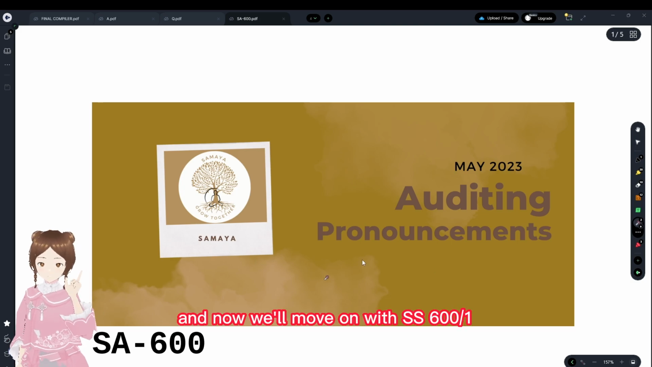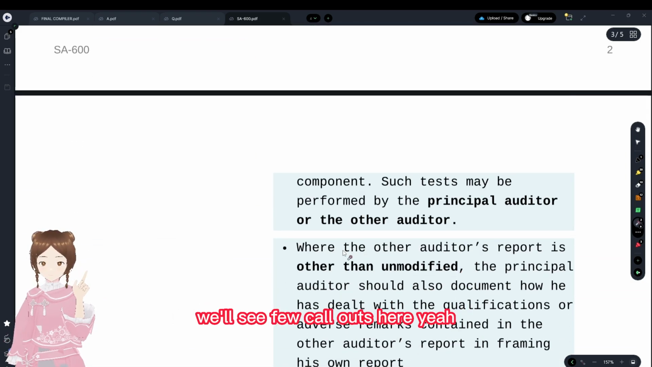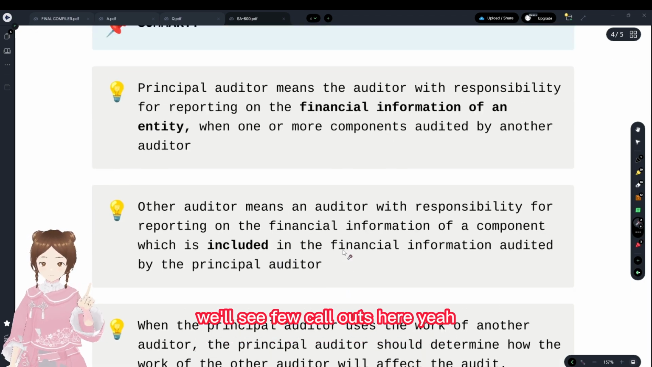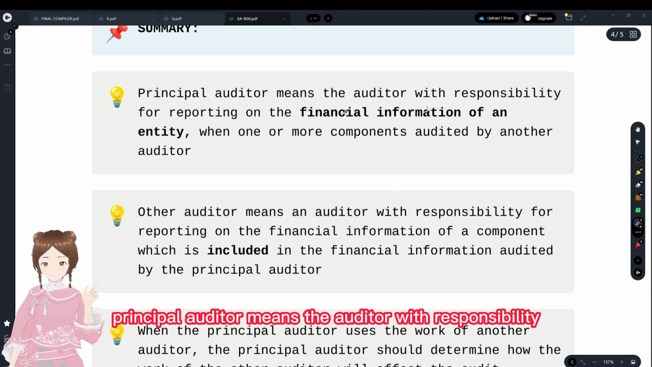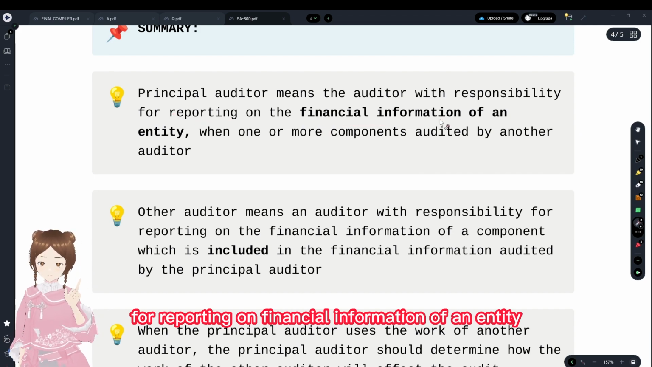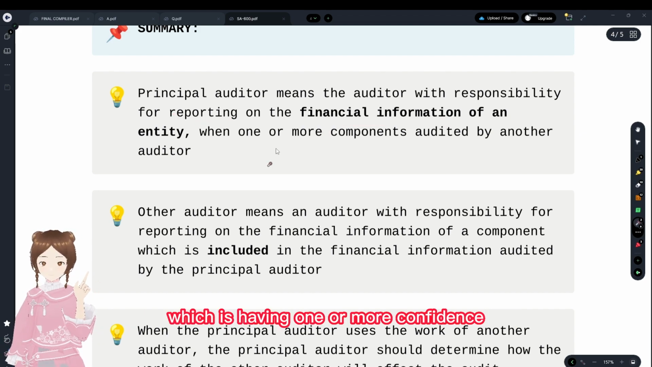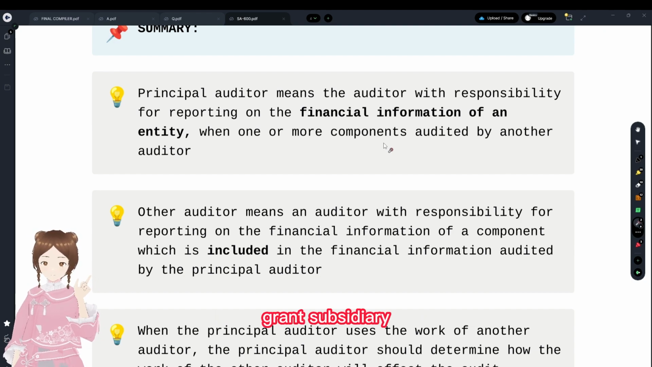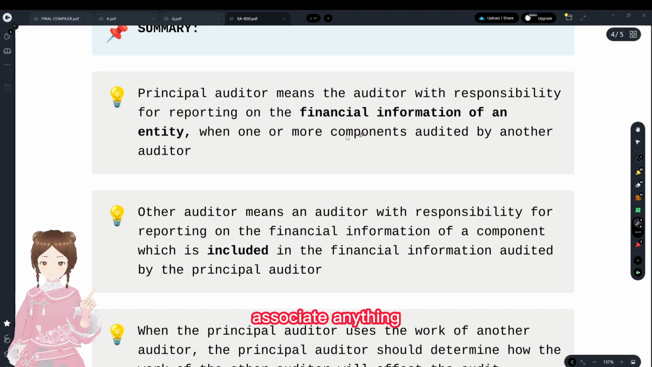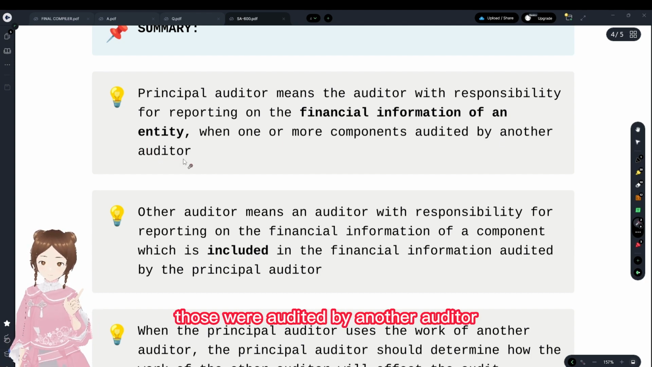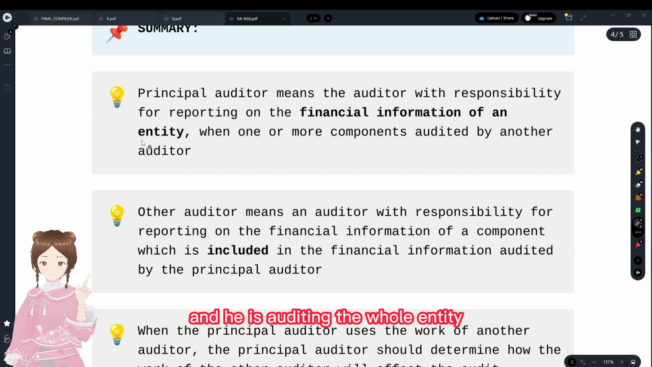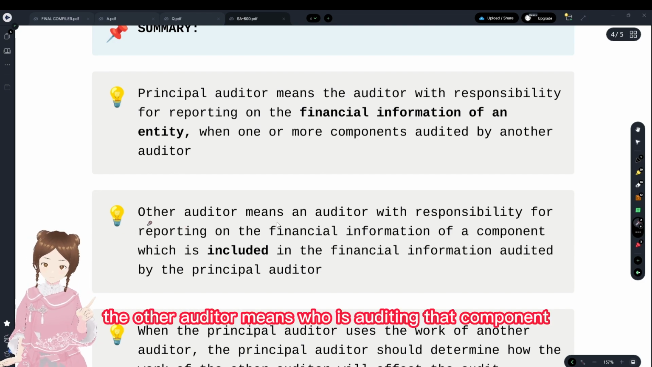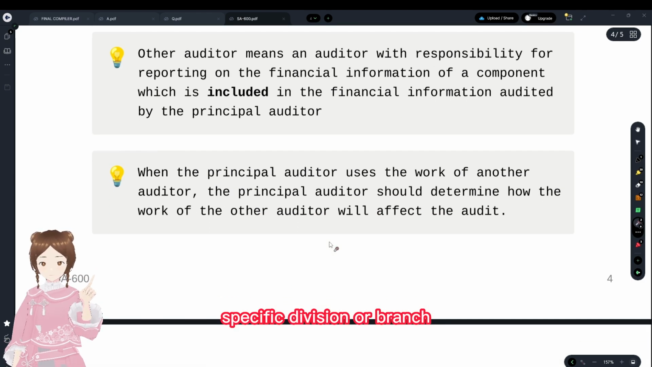And now we'll move on with SS600. First, we'll see a few callouts here. Principal auditor means the auditor with responsibility for reporting on financial information of an entity which has one or more components. Components would be any division, branch, subsidiary, associate, anything, audited by another auditor, and he is auditing for the whole entity. The other auditor means who is auditing that component, specific division or branch.